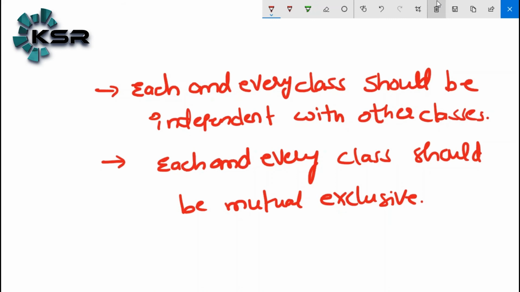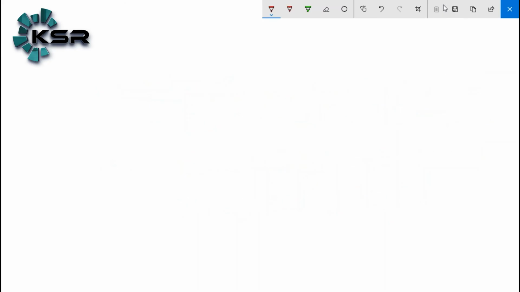Now, the general questions which come to your mind will be: you are forming 1 to 5, 6 to 10 like that. Here the numbers are small, so we can easily get it. What if I have thousands of numbers? How many groups can I form? What should be the distance between the two groups? Let's say 1 to 5 is one group.